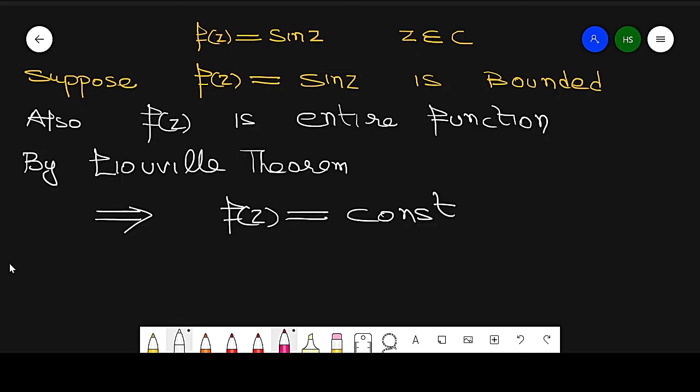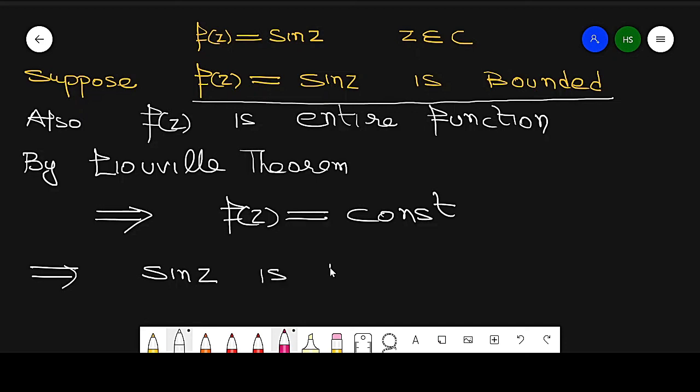Hence, our supposition is wrong. If our supposition is wrong, then this function is not bounded. Then it implies sine of z is unbounded in the complex domain.